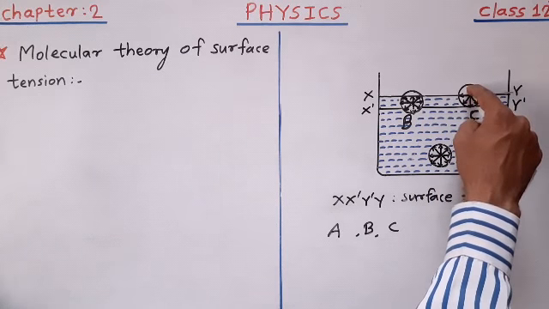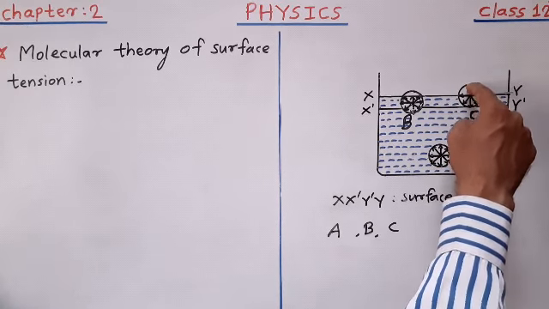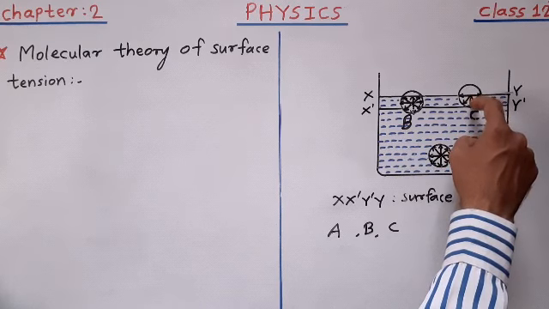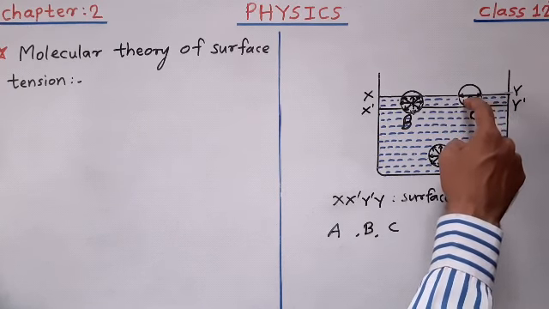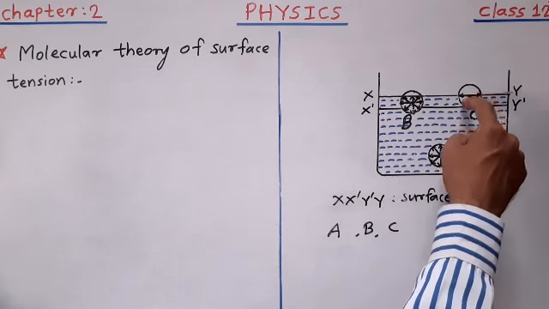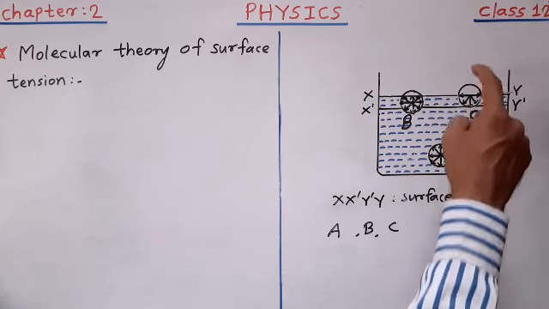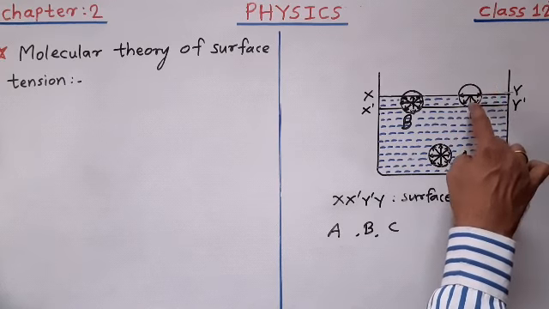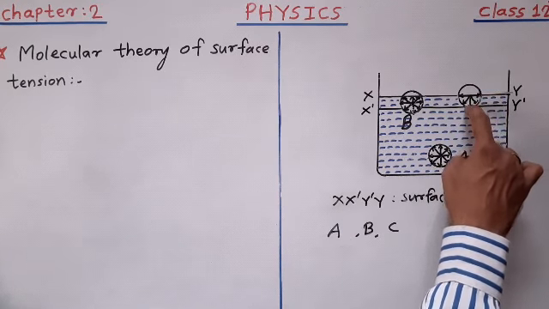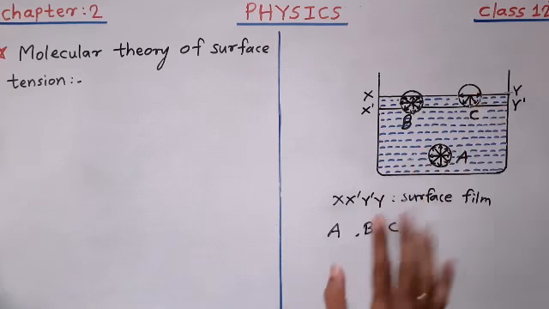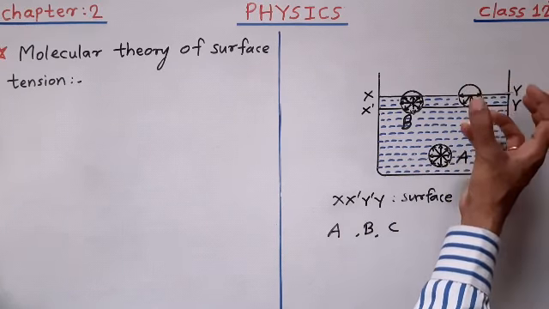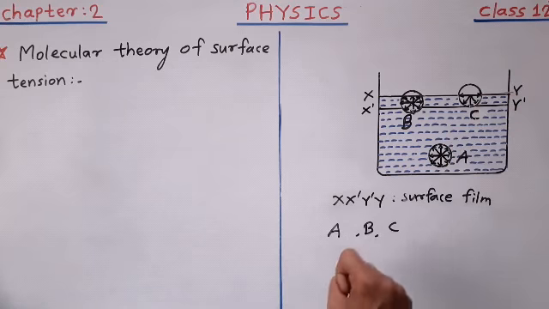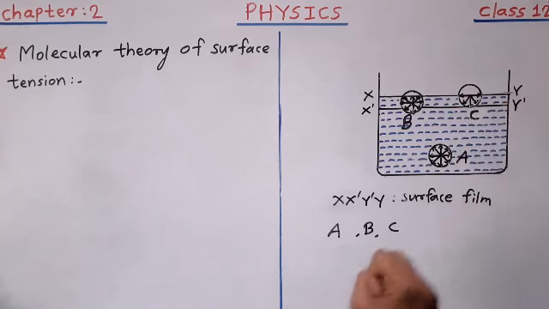So the number of air molecules in this half sphere is less than the number of liquid molecules in the other half. Again, the cohesive force is greater than the adhesive force on molecule C. Do you understand the reason? The number of air molecules is less compared to the liquid molecules. So molecule C also gets attracted in the downward direction, because the cohesive force is downward and greater than the adhesive force.